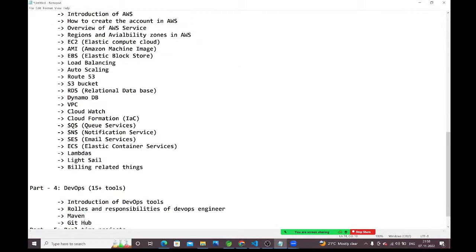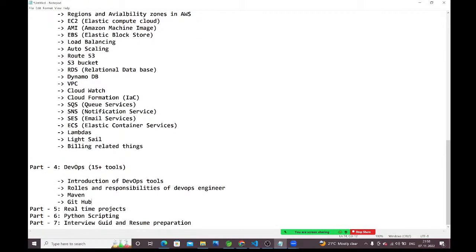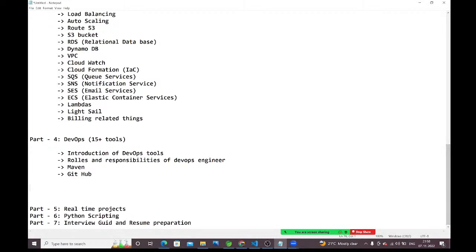Right, guys, here developers are going to upload the code into GitHub. Here what we need to do is take the code from the GitHub repository, and build that code by using Maven. We need to package that code by using Maven, and we need to deploy that application into the server by using Jenkins.